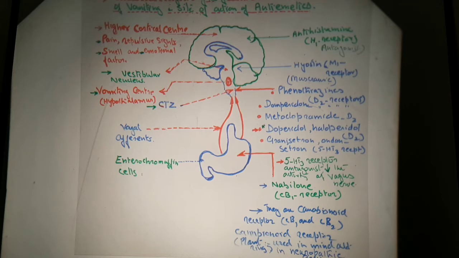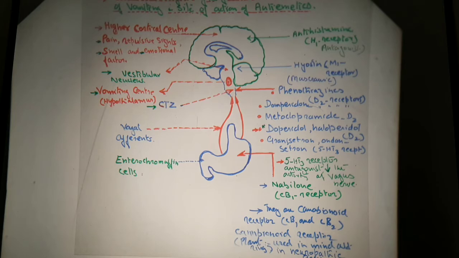Now next is the central trigger zone. The central trigger zone is that part of the vomiting center which is responsible for the process of vomiting or emesis. So this is known as the central trigger zone. Now again, this is the vagal. Vagal stimulation is also responsible for the process of emesis, and the suppression of this may cause the anti-emetic process.